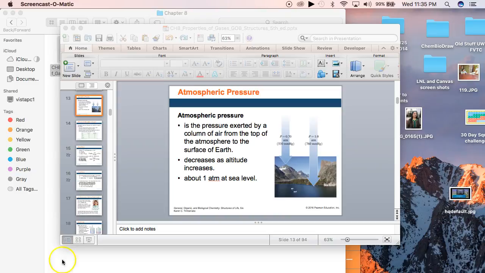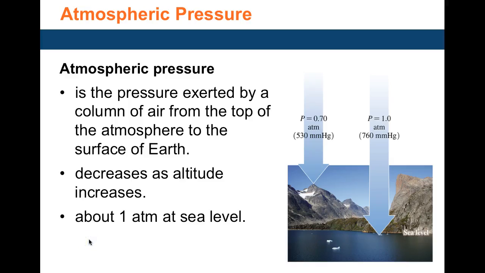Okay, continuing with section 8.1 of chapter 8, gases, we're talking about atmospheric pressure. Atmospheric pressure is going to vary depending on the location. At sea level, it's 1 atmosphere, 760 millimeters of mercury. But at higher altitudes where the air is less dense, it's going to be less. So here at the top of this mountain in this picture, it shows that it's 0.7 atmosphere or 530 millimeters of mercury.